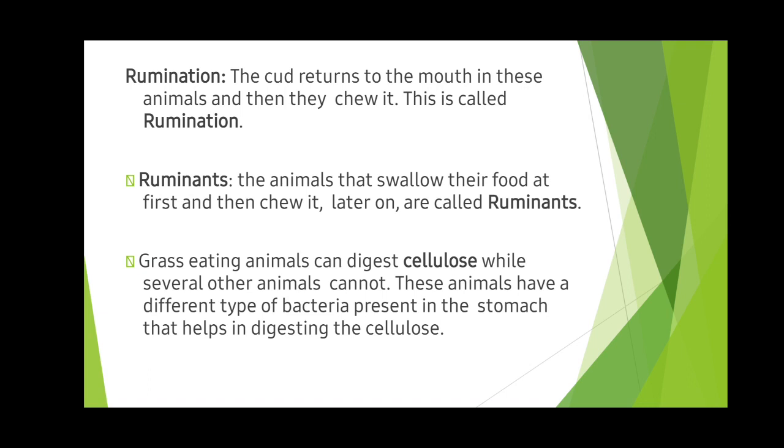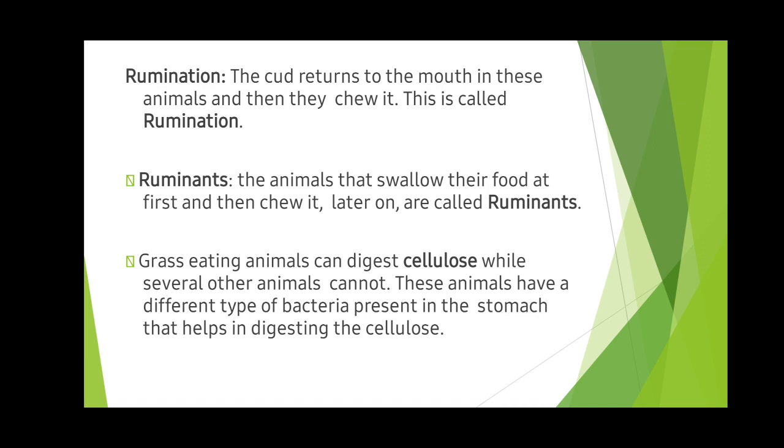When the cow finds its food, it eats and does not chew it properly. Instead, it swallows, and it is stored in a place called the rumen. This partly digested food is known as the cud. When it finds time, it returns the cud from the rumen, chews it properly, and then swallows it again.